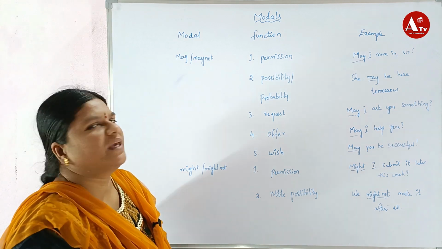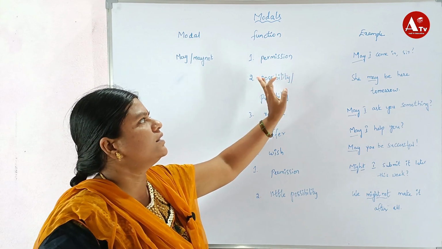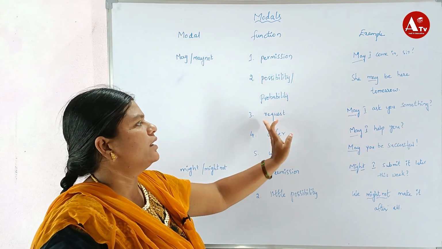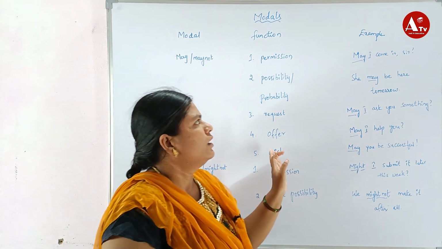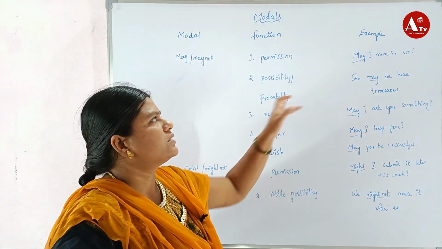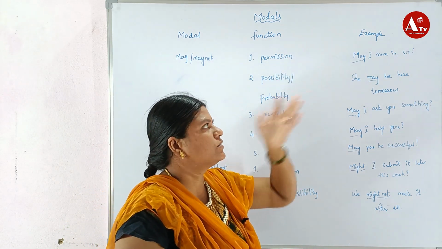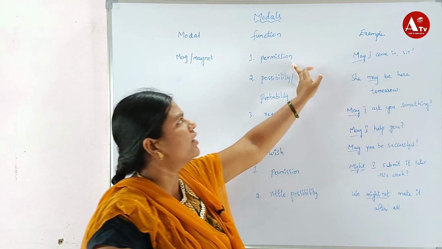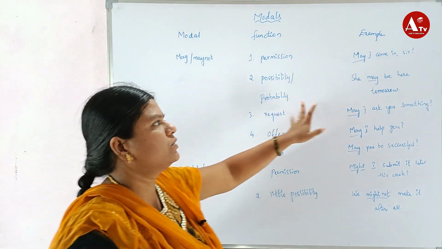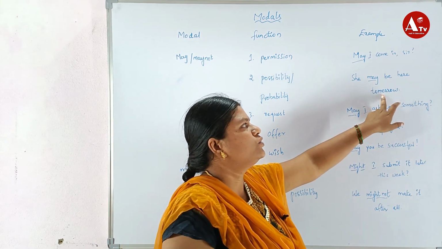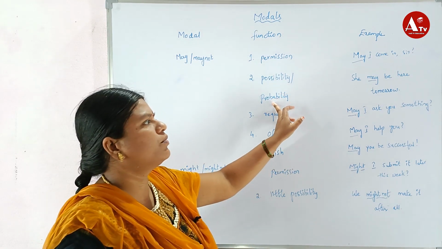Now, may and may not. Here it functions in possibility, permission, request, offer, and wish. Let us see the examples. Permission: May I come in, sir? Here, may indicates permission. Possibility or probability: She may be here tomorrow. Here, may is used as possibility or probability.